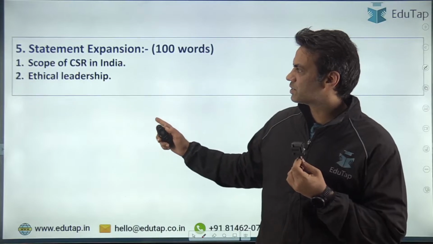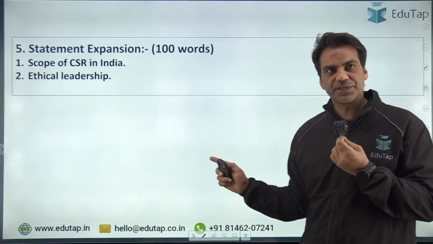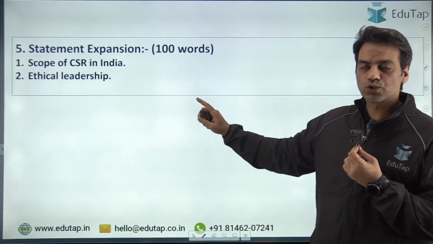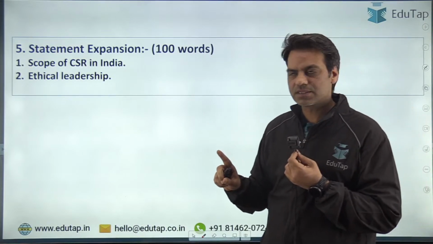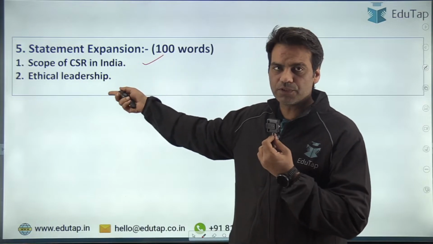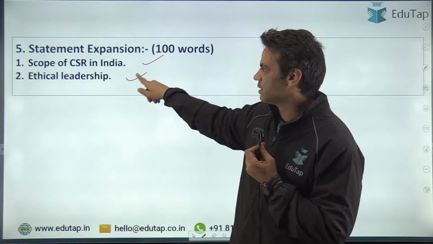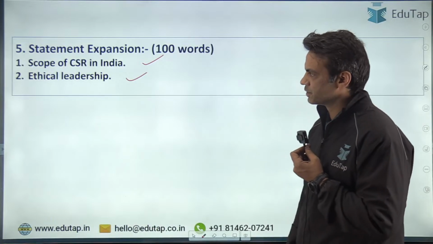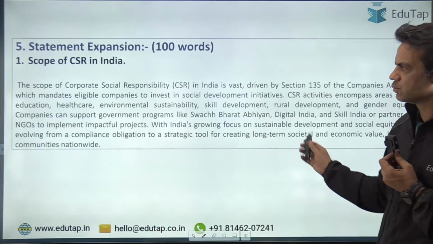Then guys, fifth question was statement expansion. Now this was for 100 words, and of the two choices that you had, you had to write only one. So the first choice was scope of CSR in India. I think most of you would have chosen this, and the other was ethical leadership, right? Role of ethical leadership. So I've given you some statements. You could have written this.